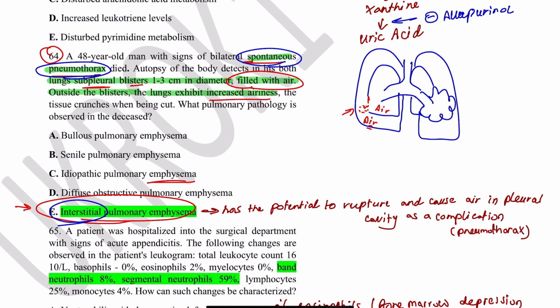And interstitial pulmonary emphysema means emphysema around the alveoli, in the interstitial space around it, and this has more risk to rupture, okay, and cause air to go outside the alveolar cavity. This has more risk. Diffuse obstructive is more in the bronchi. There is more emphysema in the bronchi, distal bronchi, and the alveoli, rather than interstitial, which is closer to the chest cavity.